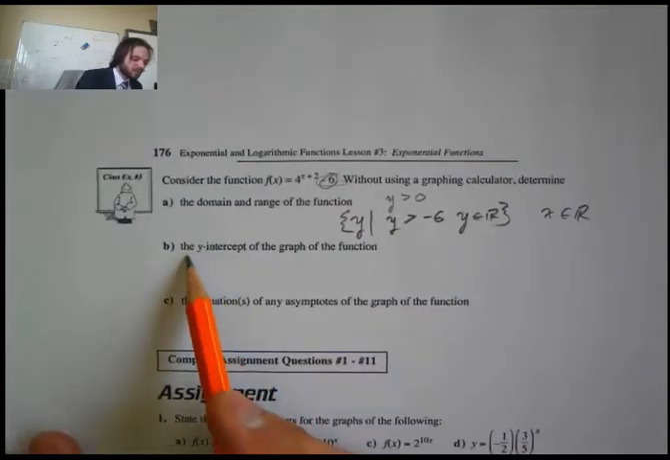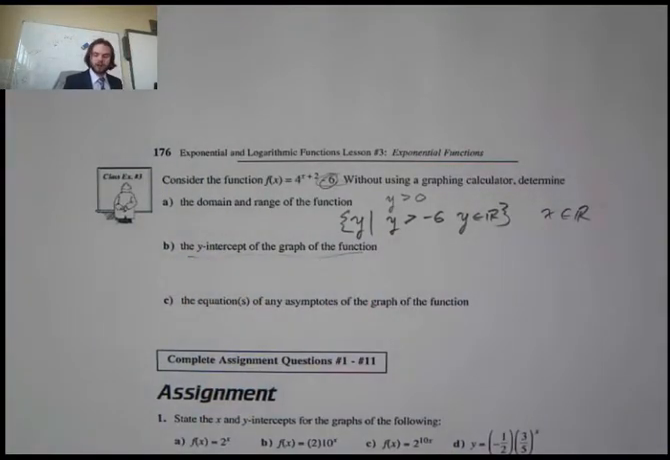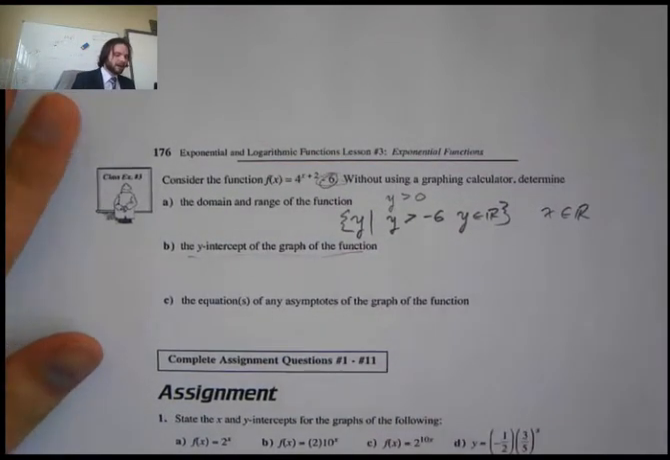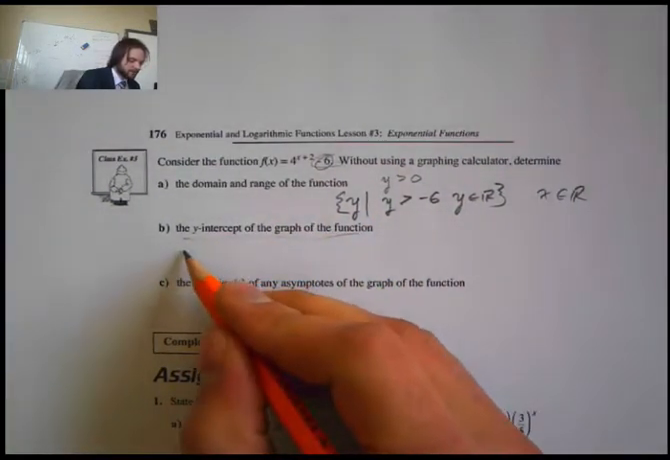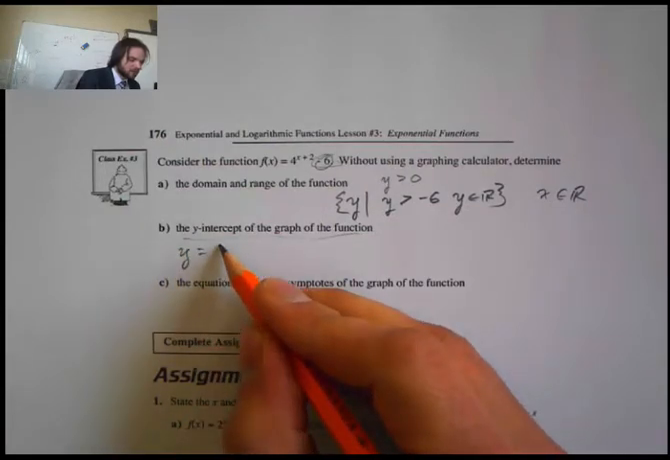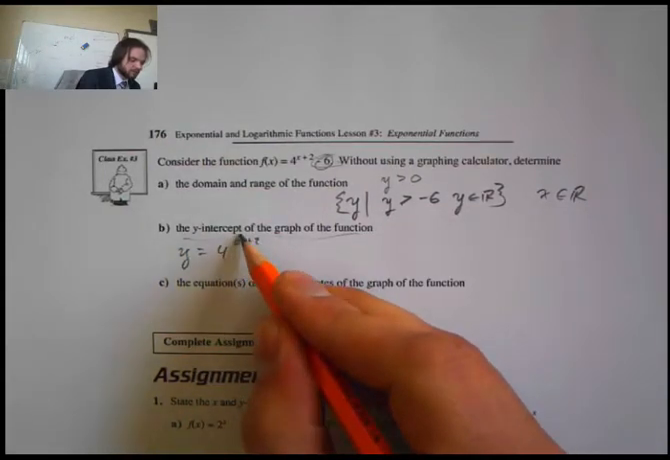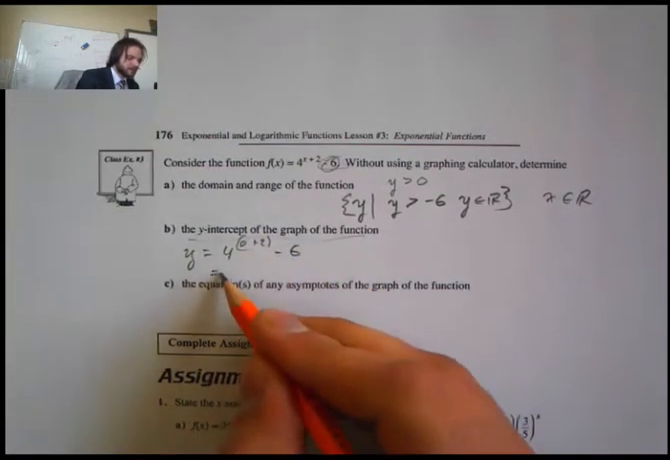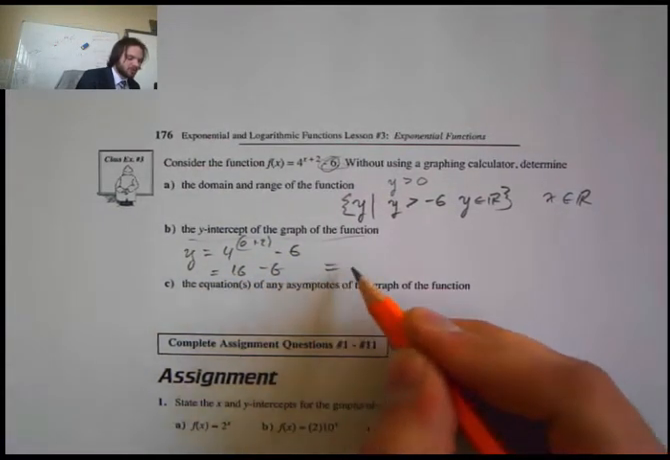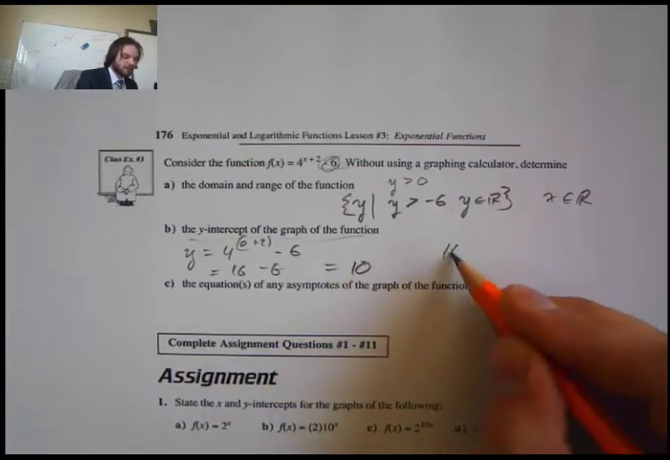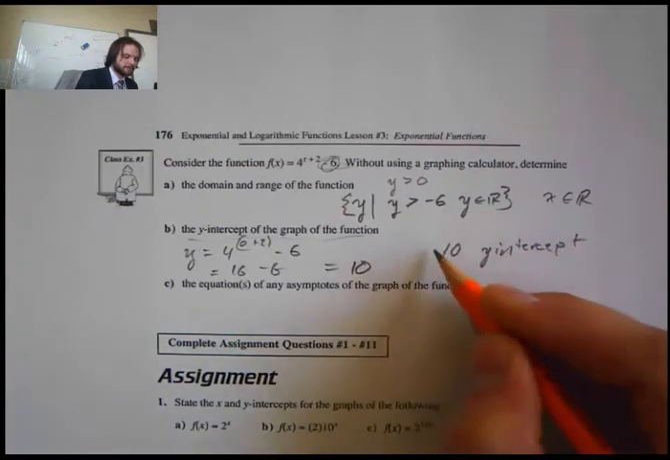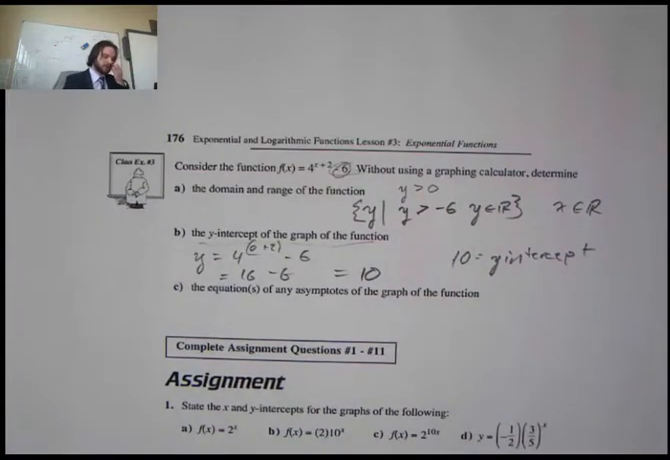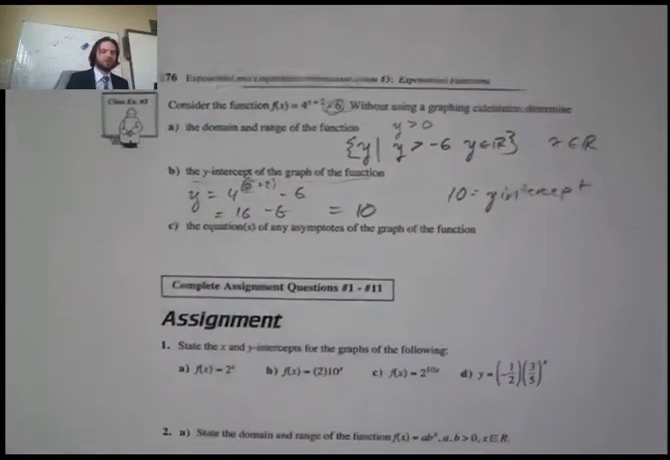Now it says, what is the y-intercept of the graph of the function? So now we want to find the y-intercept, okay? So my y-intercept is when x is equal to 0. So I will have y is equal to 4 to the 0 plus 2 subtract 6. So that's 16 subtract 6, which will give me 10. So 10 should equal my y-intercept. Okay? See how that works? Because 0 will give me my intercept.